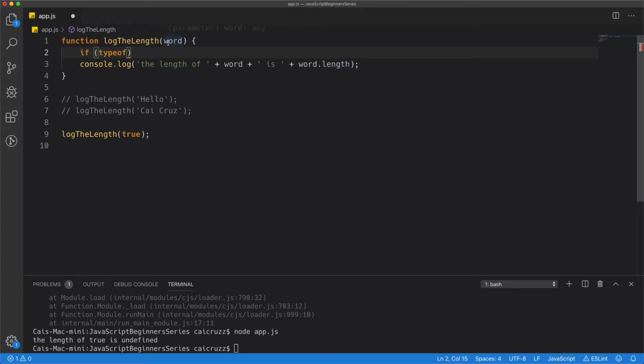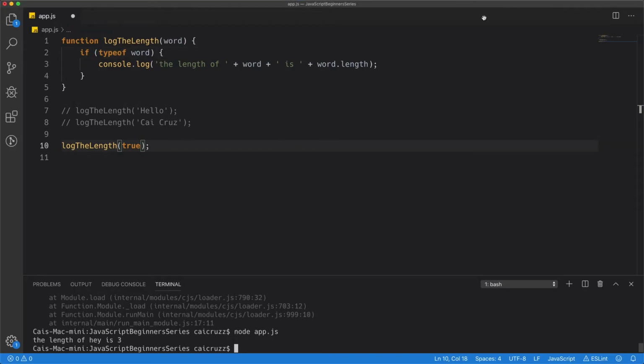So we're not specifying here that we just want strings. You would actually have to manually check inside your function if you're getting a string. So if we check for the typeof word, which is the parameter that's coming in, if this is equal to string, only then we want to execute this code.